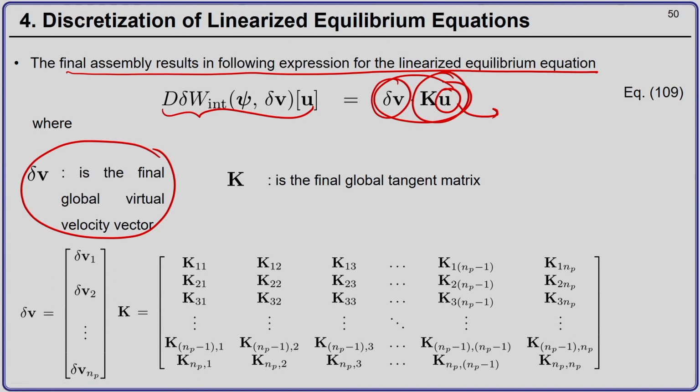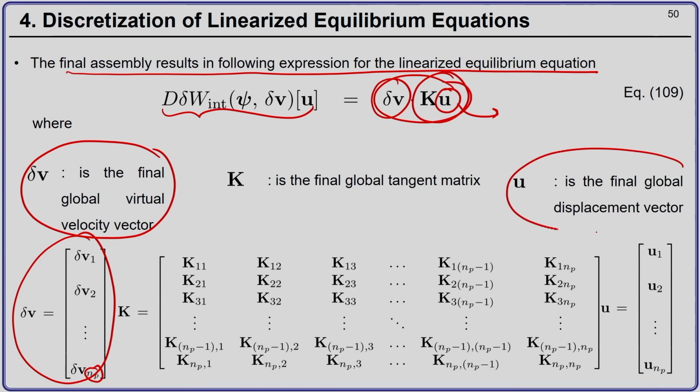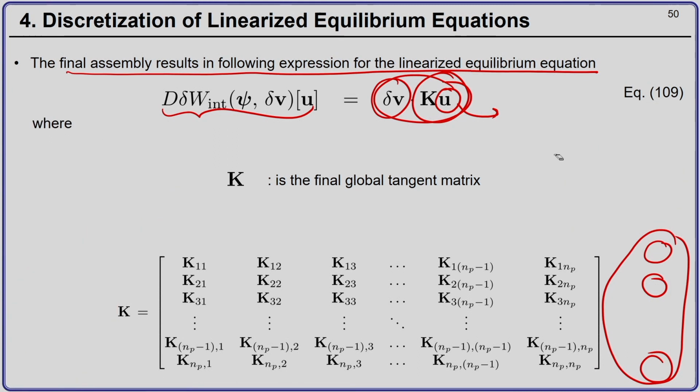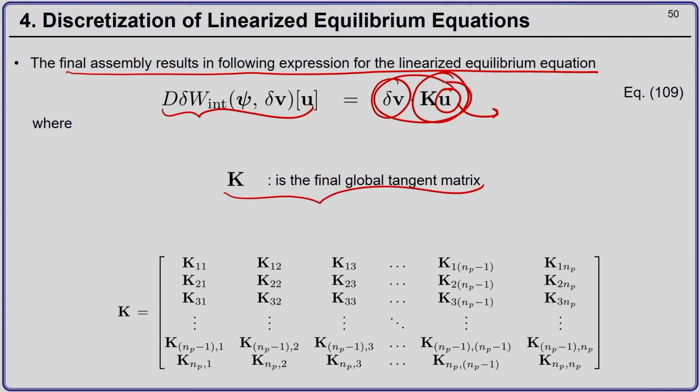where the final global virtual velocity vector is given by this vector over here, where NP denotes all the nodes present in the finite element mesh, and the global displacement vector, that is the vector of unknowns, is the displacement of all the nodes present in the mesh. And this K is what is called the global tangent matrix. This global tangent matrix is composed of K11, K12.